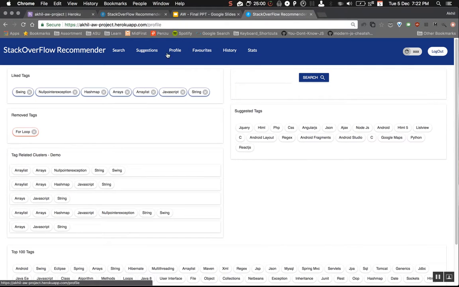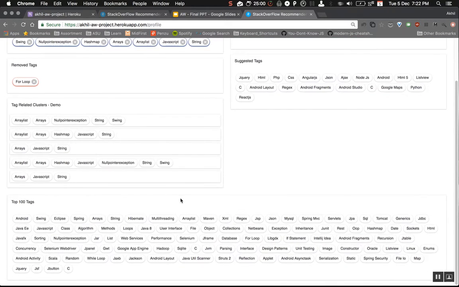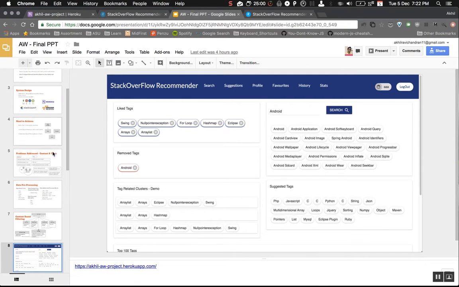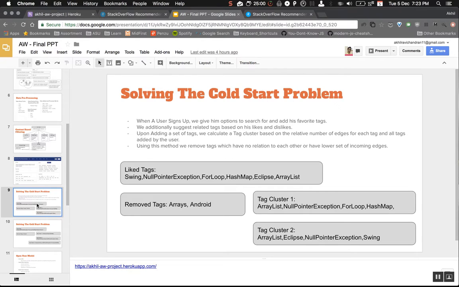So this is our profile page where a user can come in and add tags or look at suggested tags or look at the top 100 tags in the community. Also, if you look at it here, we're showing something called the tag clusters, where we show what are the tag clusters created based on the liked and removed tags. So why do we have tag clusters? The tag clusters was an algorithm or a concept that we generated.